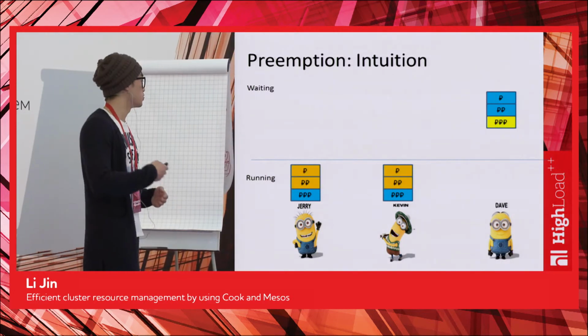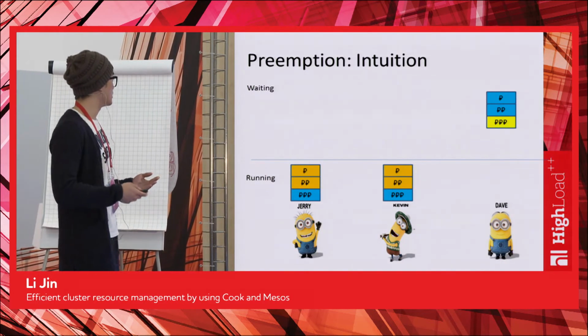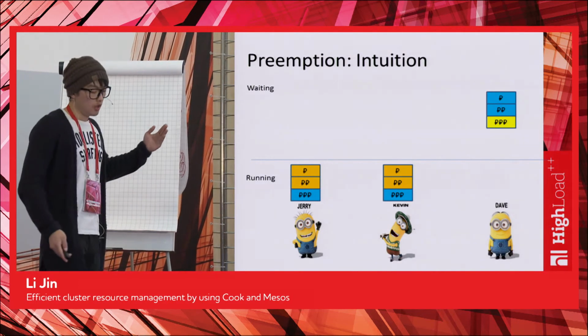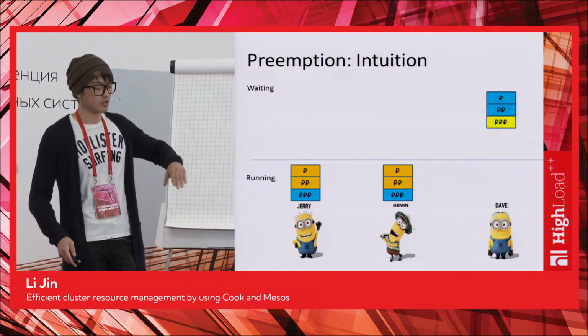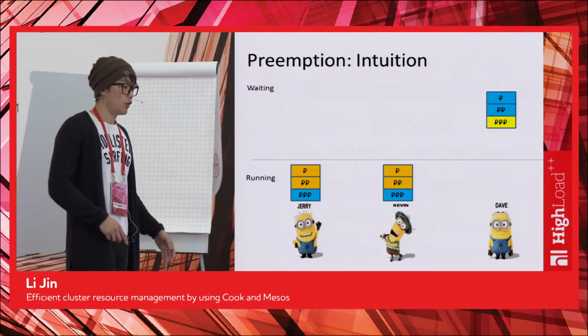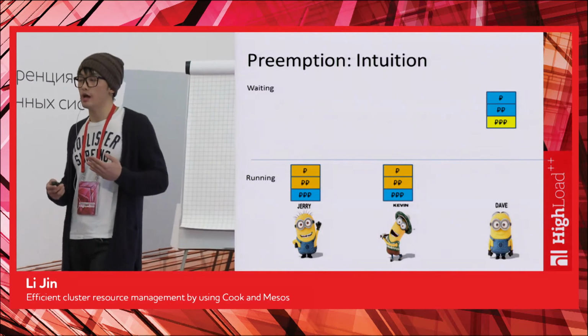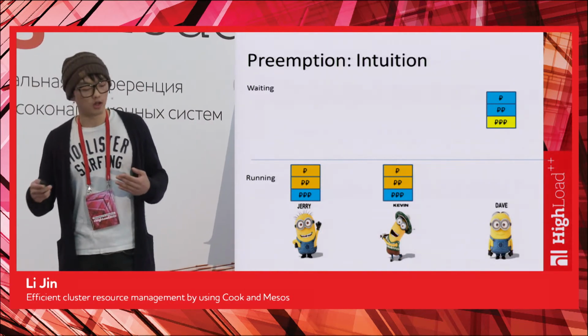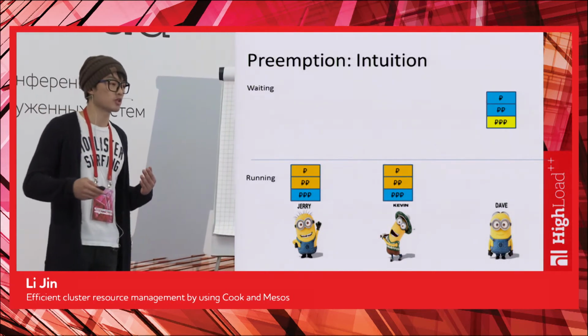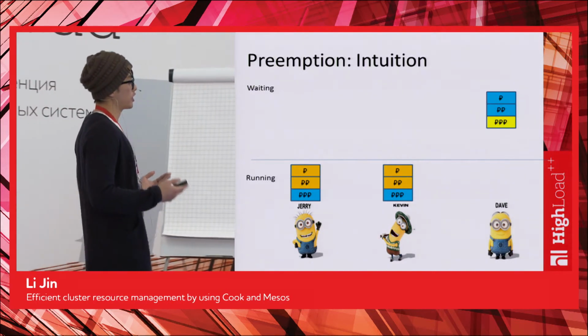And to do preemption, we just consider a running task that has a lower score than the waiting task for our preemption. One thing to mention here is the reason that we have to look at multiple ones instead of just picking the lowest scored one is because we have to do preemption with the constraint of bin packing.